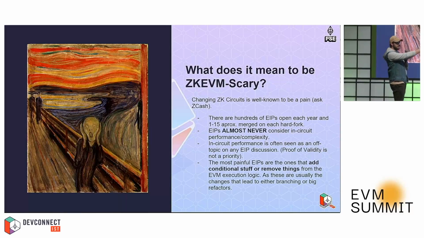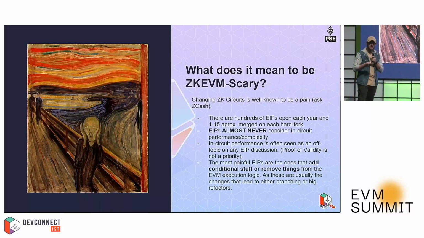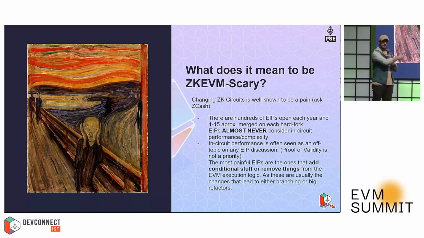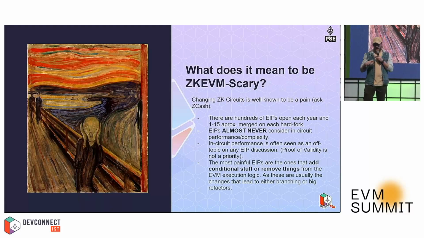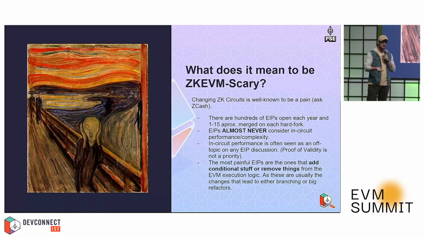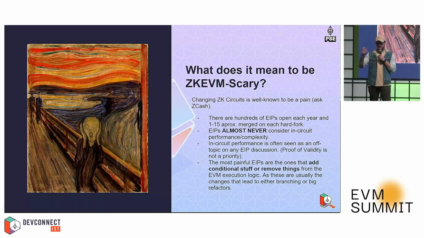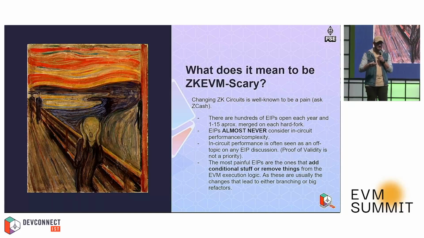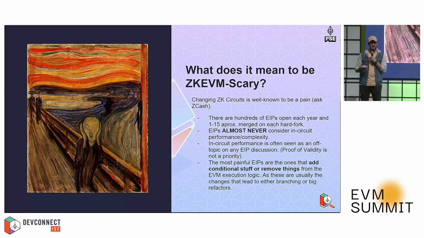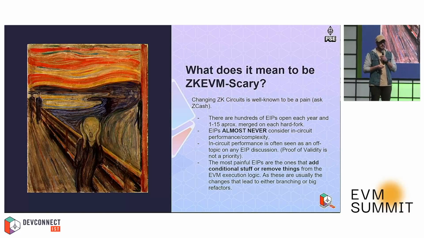Not only that, but if you get into the discussion and mention something related to zero knowledge, most of the people will be like, this is not what we are discussing. We are just discussing additions to the EVM, nothing else than that. So it's a bit confusing. Aside from that, we also have the removal of features, or adding anything that relies on Keccak or adds conditional execution, branching, or periodic length, which is definitely something that we don't like to see from the circuit developing standpoint.